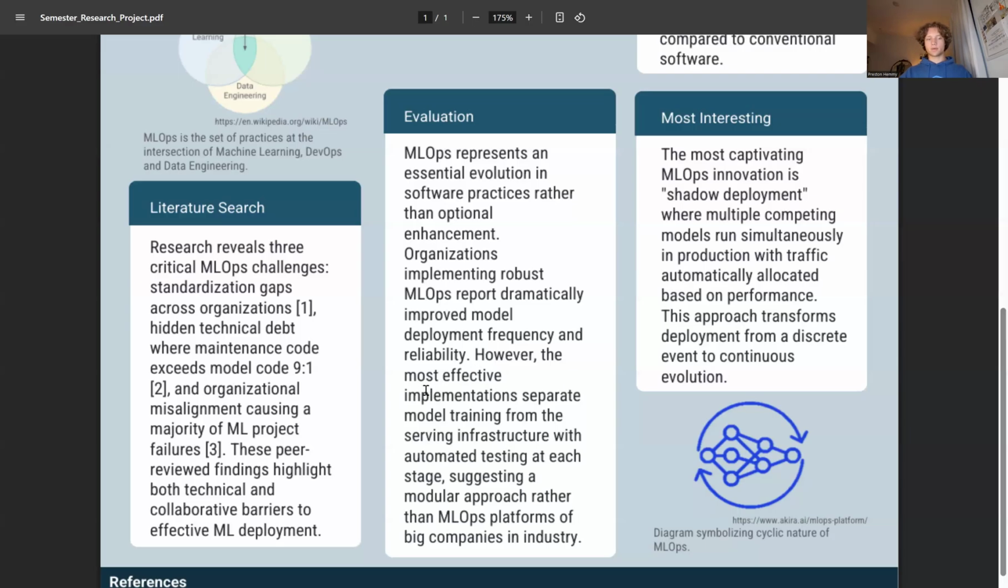And lastly was organizational misalignment. A study of enterprise ML implementation found a majority of failed ML projects stemmed not from technical limitations, but from a misalignment between data science and operations teams with different success metrics and incompatible workflow tools.